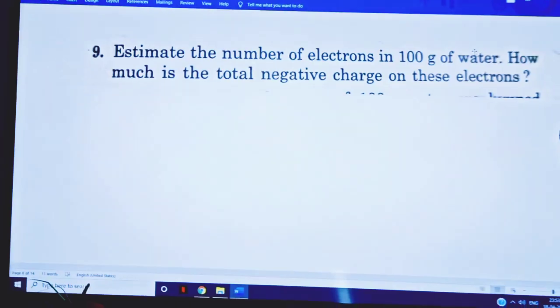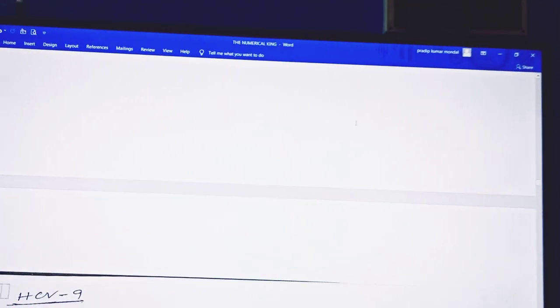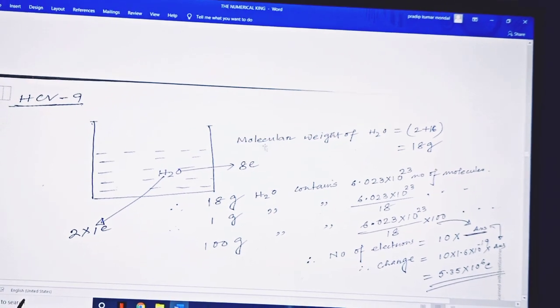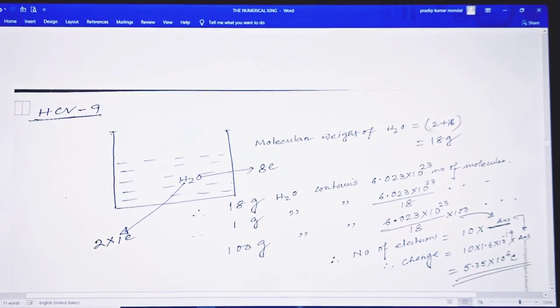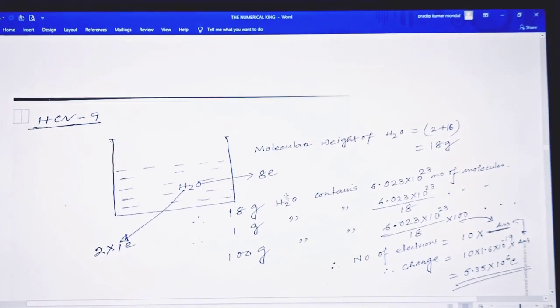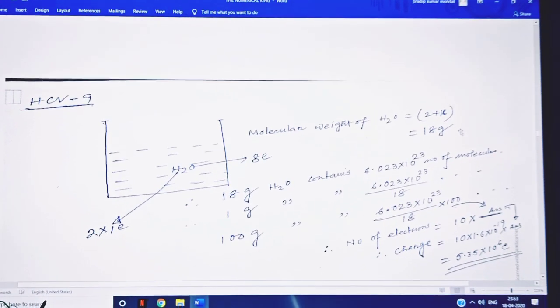So H2O, what is the molecular weight, as you know from the chemistry concepts? The molecular weight of H2O is 2 plus 16, that is 18 gram. So 18 gram H2O contains 6.023 into 10 to the power 23 molecules.